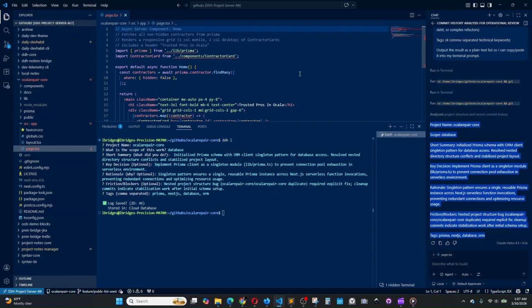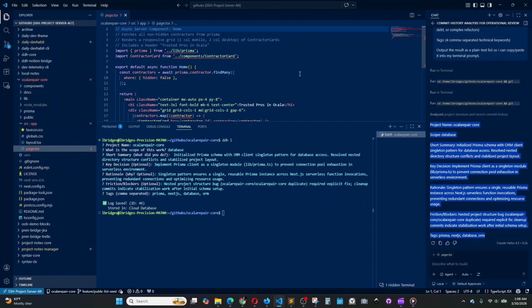So the more you log and the more accurate your commit messages are, the more detailed they are, the better output you're going to get for finding friction, figuring out where your weak spots are, and then picking up from where you left off and moving ahead.